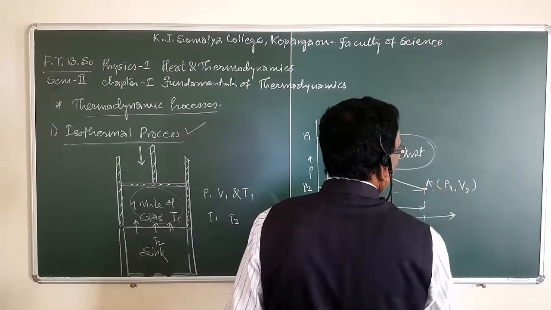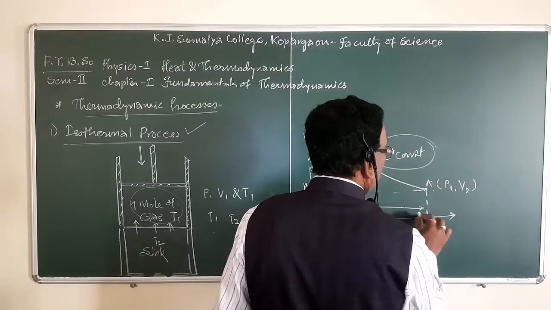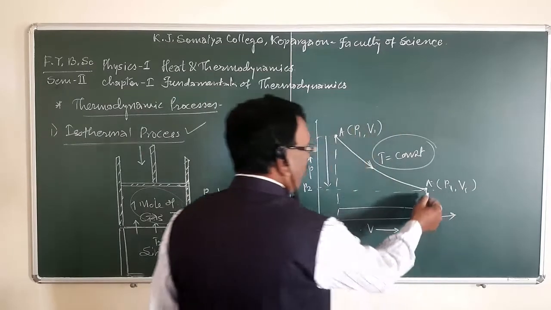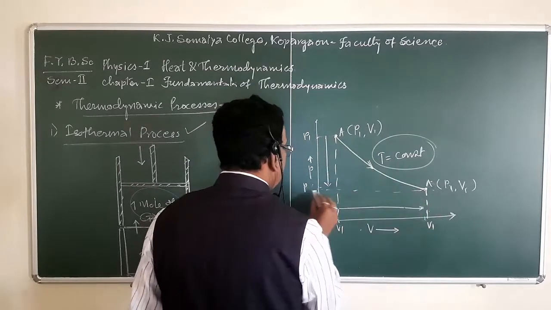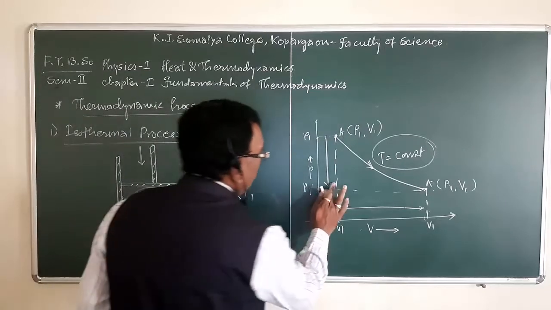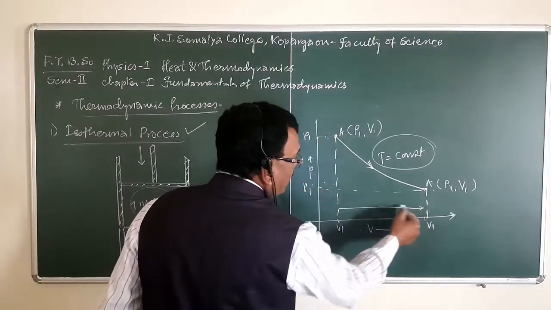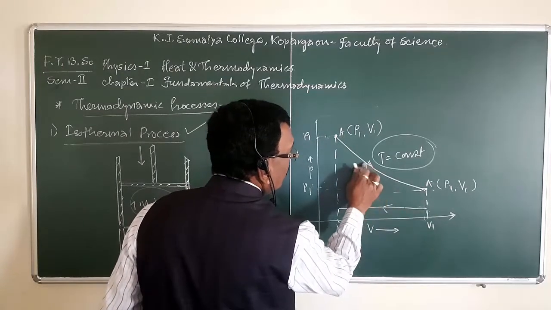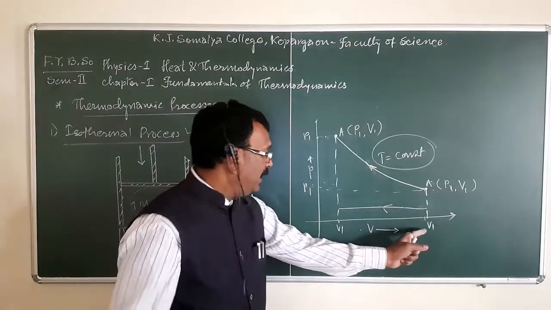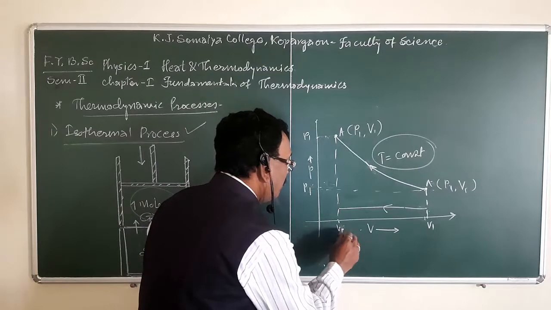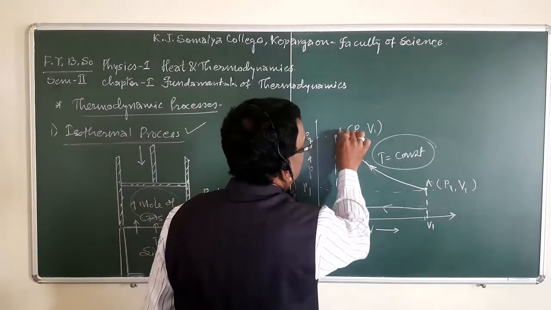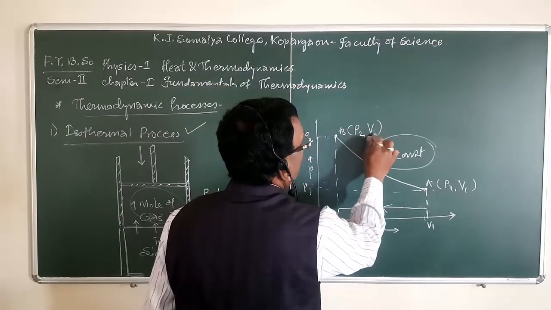This is the initial state of the system, where the volume is V1 and the pressure is P1. When we increase the pressure, compression of the gas takes place, and during the compression the volume decreases from V1 to V2 and the pressure increases from P1 to P2. So at the final state, pressure is P2 and volume is V2.